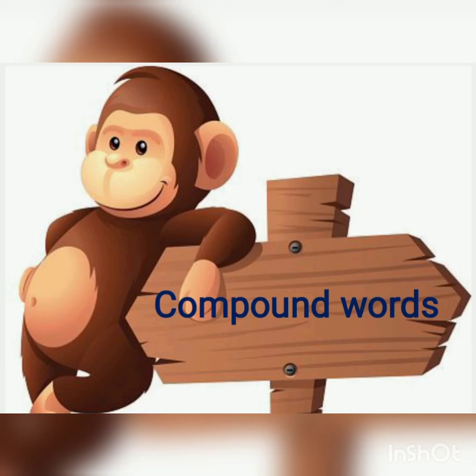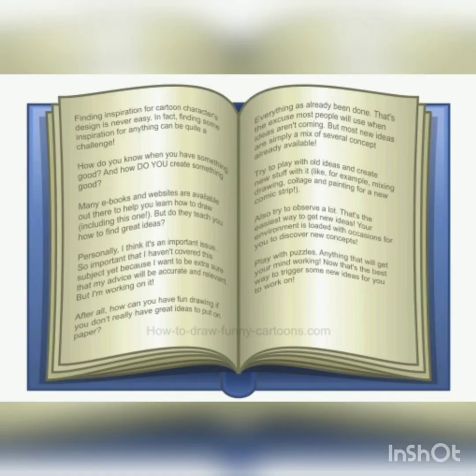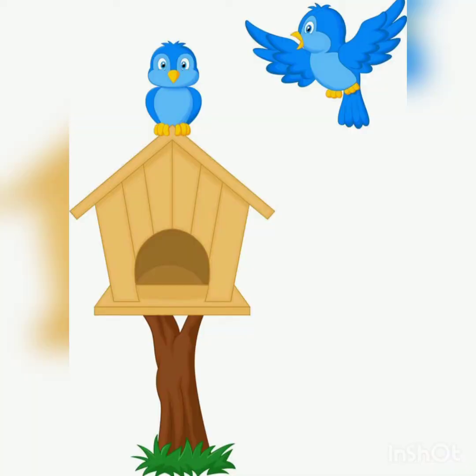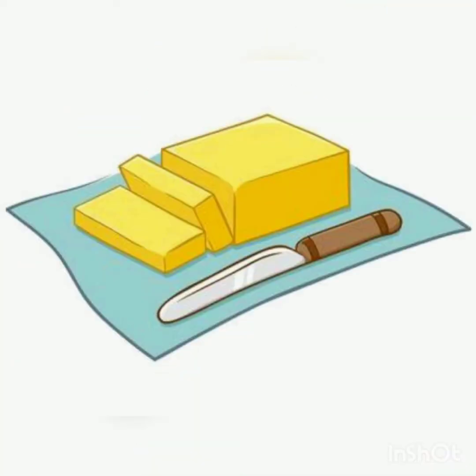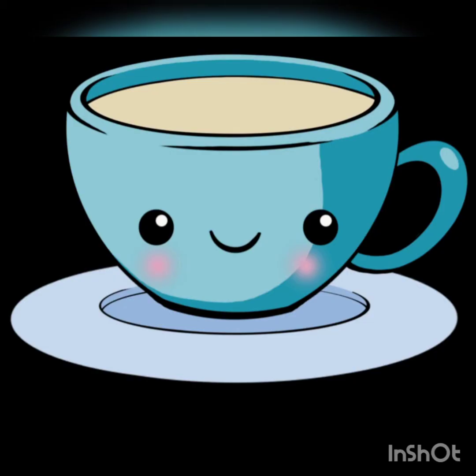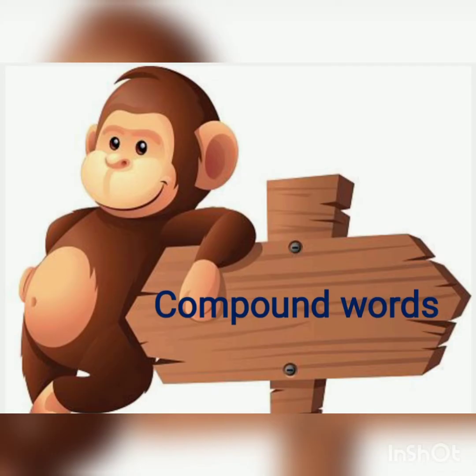For example, note plus book, notebook. Bird plus house, birdhouse. Butter plus fly, butterfly. Cup plus cake, cupcake.